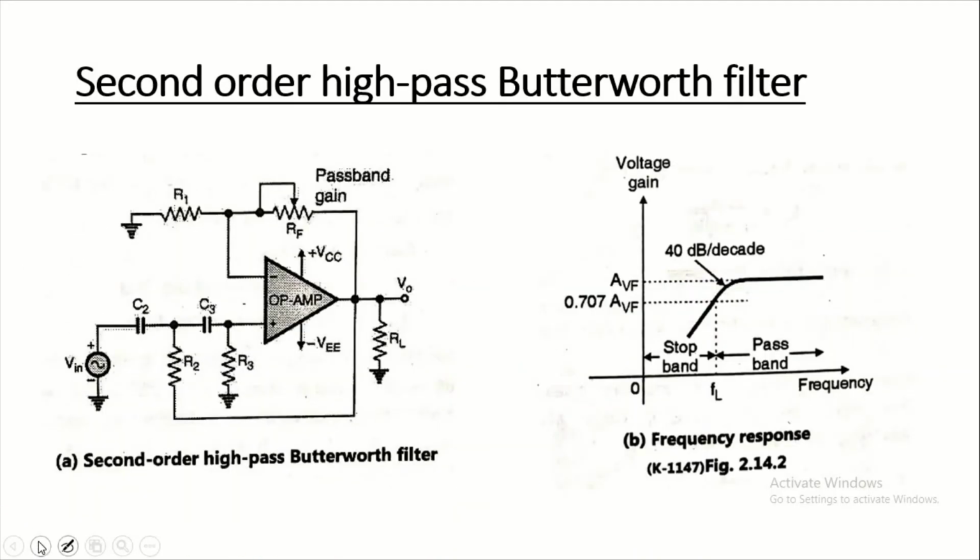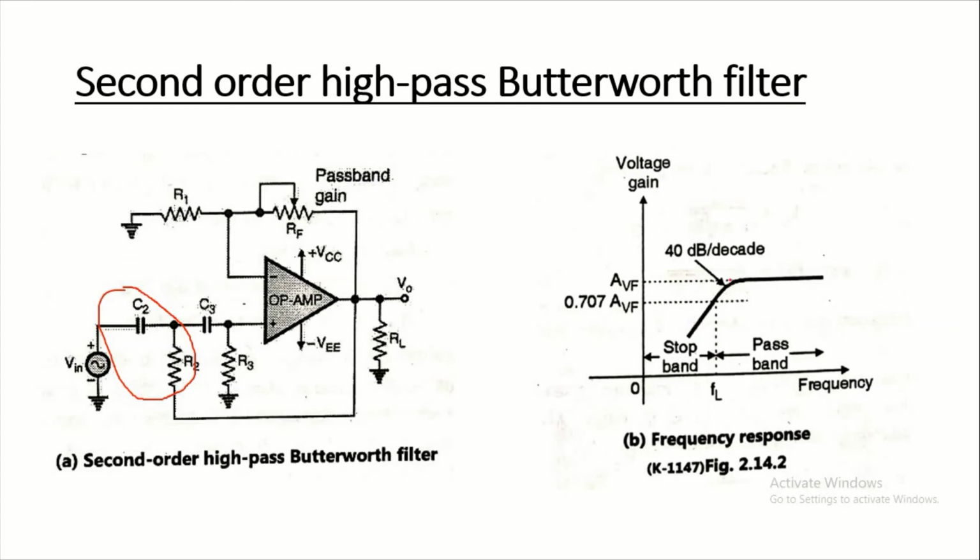Now the second order high pass Butterworth filter. Second order means one additional resistance and capacitor pair is added to this RC filtering circuit, so it becomes second order. To make a third order, a third pair of resistance and capacitor is connected, so it becomes third order. The second order high pass Butterworth filter can be obtained by simply adding one resistance and capacitor pair to the RC filtering circuit. Figure A shows the second order high pass filter and B shows the frequency response.